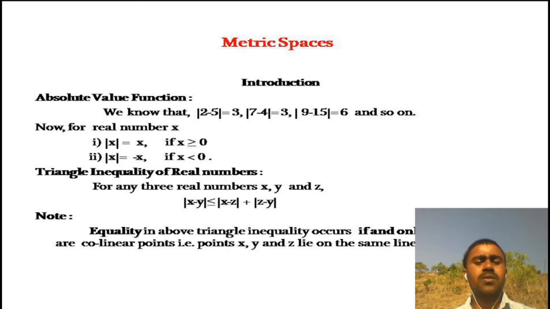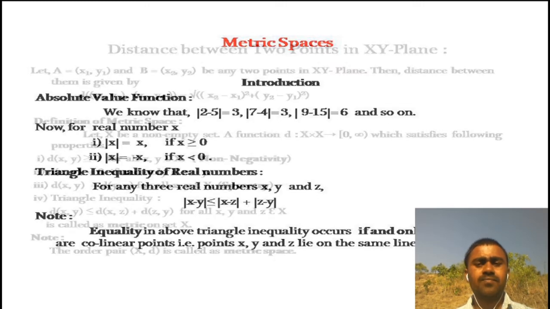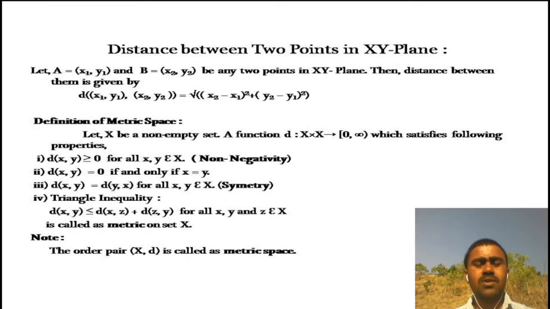Second, triangle inequality of real numbers. Take any three real numbers x, y, z. Now, we know that the distance between any two real numbers x and y, that is mod x minus y, is less than or equal to mod x minus z plus mod z minus y. Now, in this, equality occurs if and only if all these 3 points x, y, z are on the same line.